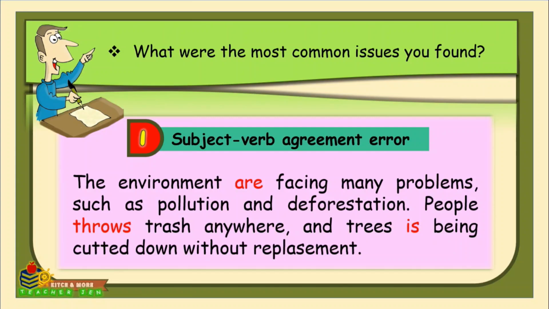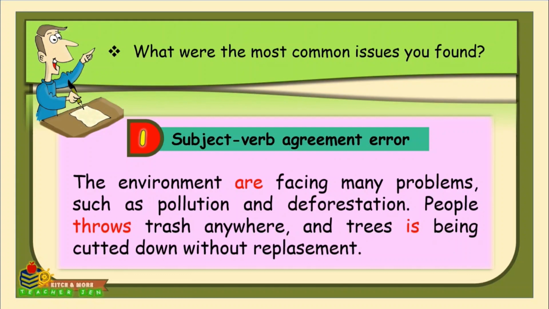How about in this example? People throws trash anywhere. People is plural, right? But here the verb is singular, which is throws. We know that if a verb has an S, it is a singular. So what are we going to do to make it correct? So people is plural, then we make throws plural. And what is plural for throws? That's right, that is throw. So we say people throw trash anywhere.